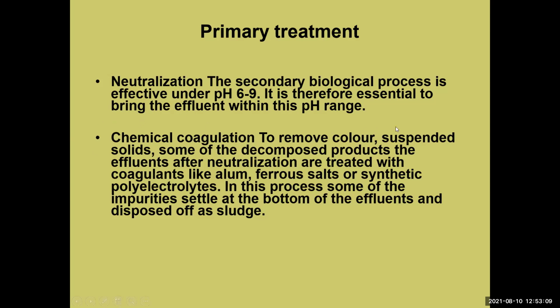And then chemical coagulation to remove the color, suspended solids, and some of the decomposed products. The effluent after neutralization is treated with coagulants like alum, ferrous salt or synthetic polyelectrolytes. In this process, some of the impurities settle at the bottom of the effluent and are disposed of as sludge. Okay, this is the primary treatment part.